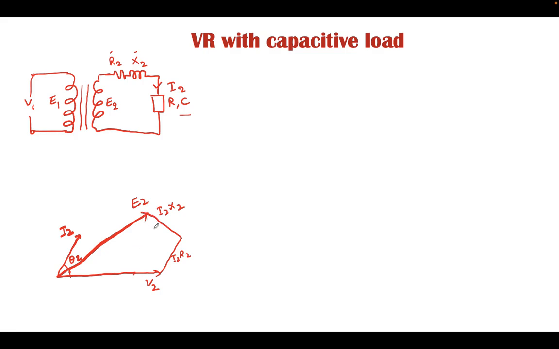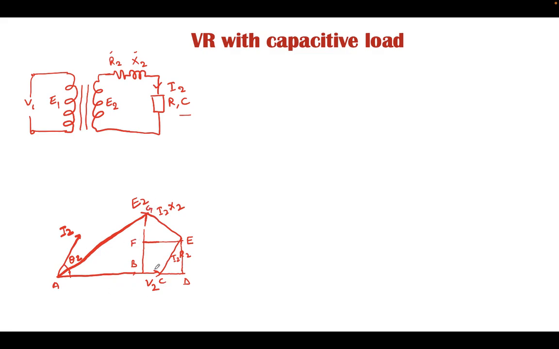relation for voltage regulation. Let me draw a perpendicular from this point meeting this point, and a perpendicular from this point meeting this line. Now let these points be A, B, C, D, and draw a line from here which is parallel to this BD line. Let this be E, this is F, and this point is G.